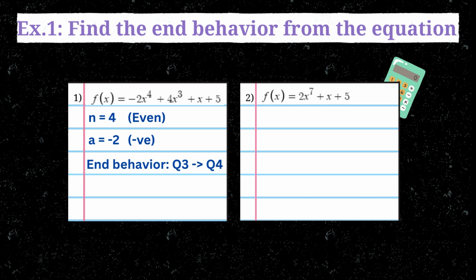Second function has a degree of 7 and a leading coefficient of 2. So the function is odd degree and has a positive leading coefficient. So the end behavior would be from quadrant 3 to quadrant 1.